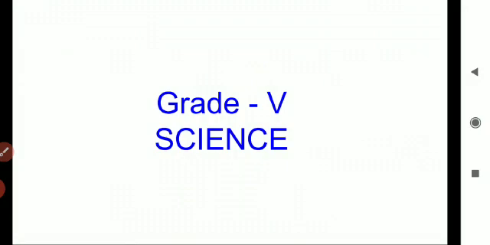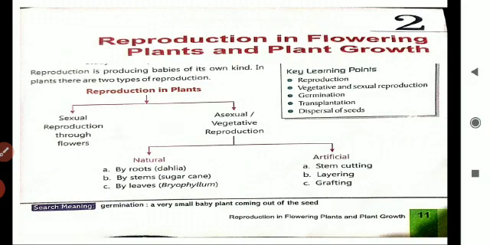In this session, we are going to recall the important points in our lesson 2. What is our lesson name? Reproduction in flowering plants and plant growth. Very interesting lesson, children. Listen carefully. Here in this lesson, I am going to point out the possible one word questions. Just listen. No need to memorize anything. Just recall the concept and try to answer.